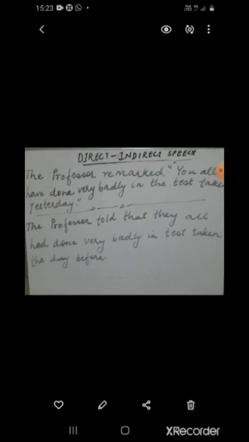And most important changes, because I am reporting what the professor had told. After making the changes, I have removed the inverted commas. So now this sentence is in indirect speech. I hope you have understood how to convert a sentence from direct to indirect speech. Just follow all the rules given. Okay.